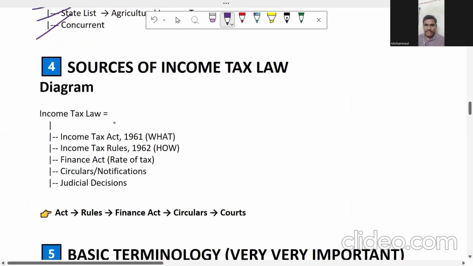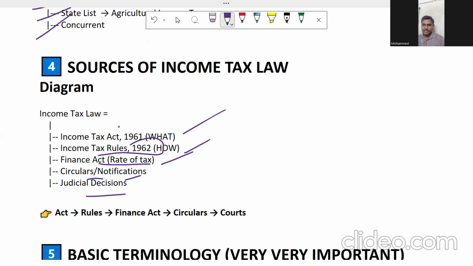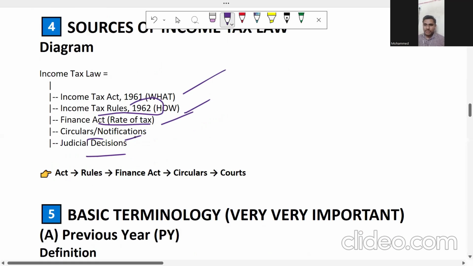Further, there are different sources of income tax law. The first one is the Income Tax Act 1961. When I say we are going to discuss the Income Tax Act 1961, we are not only discussing that, we are also going to discuss the Income Tax Rules 1962, the Finance Act, circulars, notifications, and judicial decisions. I'm going to discuss each and every topic in detail. As of now, it's okay.